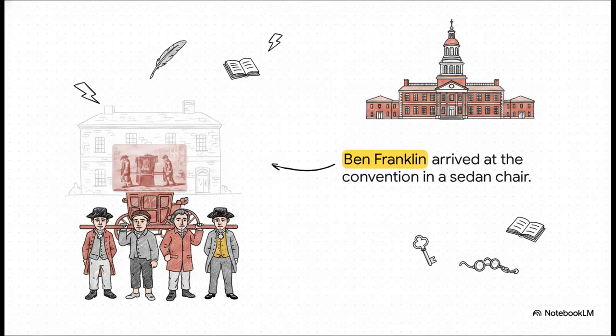And speaking of those early days, we always picture the Founding Fathers as these perfect stoic marble statues. But reality was way more human. At the Constitutional Convention, Benjamin Franklin's mind was sharp, but he was in so much physical pain he could barely walk. So how did he get to the convention hall? He was literally carried there in a sedan chair by 4 inmates from a local Philadelphia jail. You really can't make this stuff up.